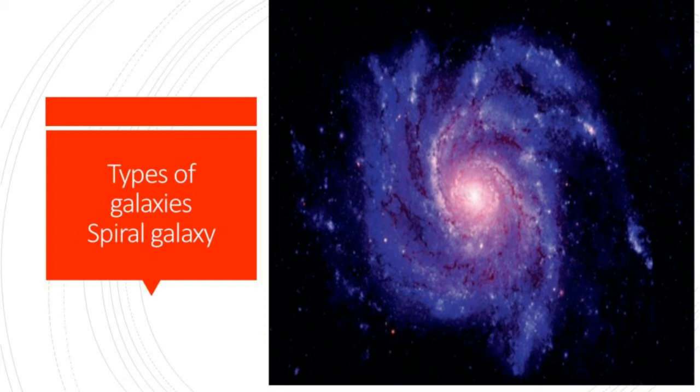These are often surrounded by a much fainter halo of stars. Spiral galaxies are named by their spiral structure that extends from the center into the galactic disk. The spiral arms are sites of ongoing star formation and are brighter than the surrounding disk because of the young hot stars that inhabit them.